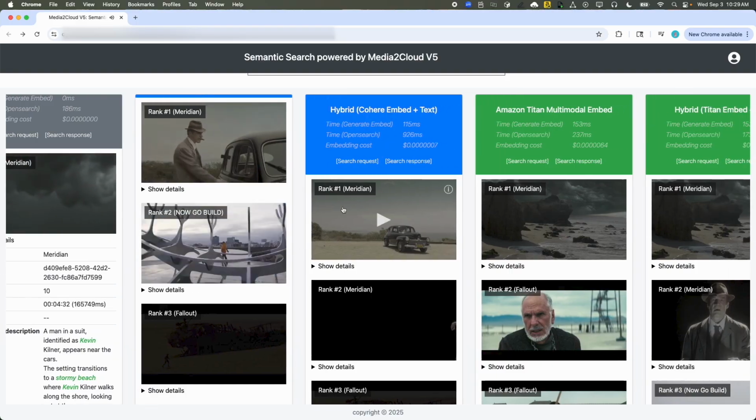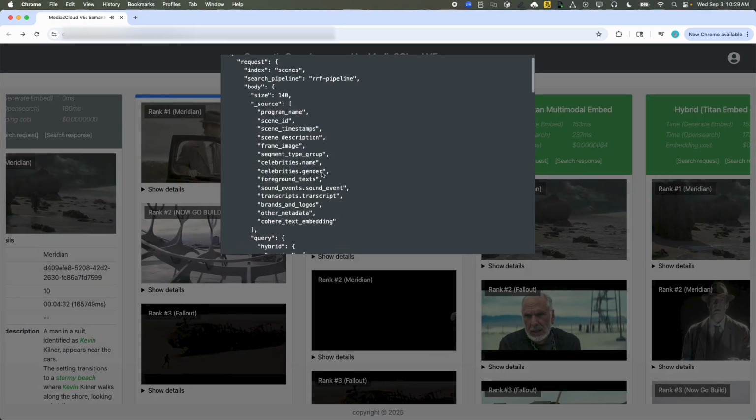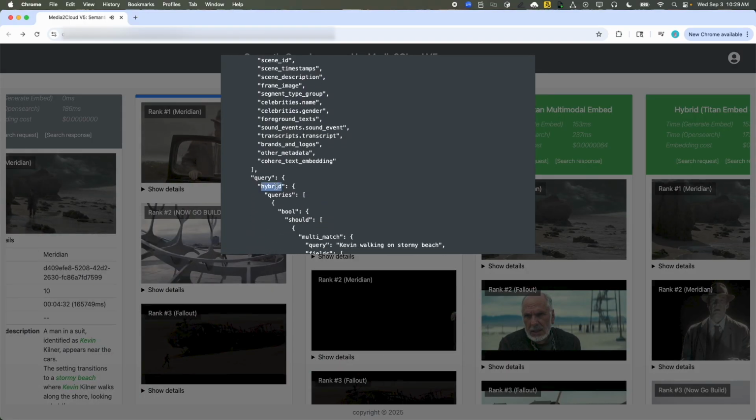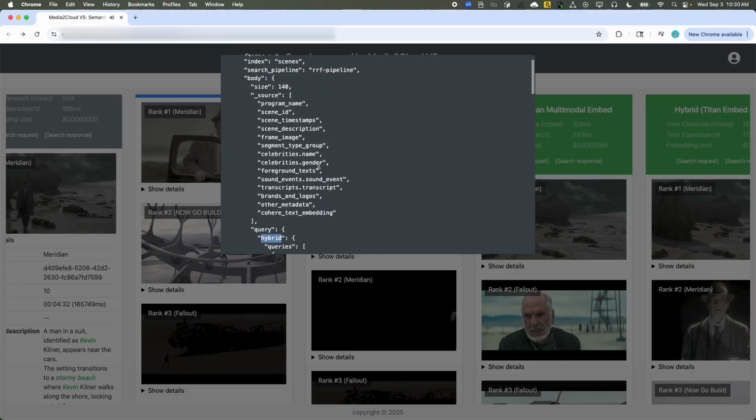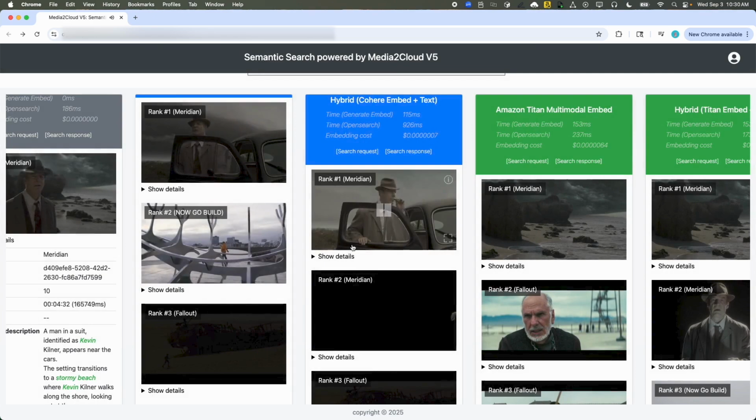So now for hybrid, this is combining both the embedding search result and the text search result from the fuzzy search. So if we open up this request, it's quite long because it's composed of a hybrid query where we do a search on the text field plus the embedding search with a single request to OpenSearch. We also see a search pipeline, or RRF pipeline, or reciprocal rank fusion, which is a re-rank technique that takes results from the embedding as well as the result from the text search, does a re-ranking based on the RRF algorithm just to provide us more accuracy. And this is all done by OpenSearch, so there's no custom implementation necessary to achieve this.